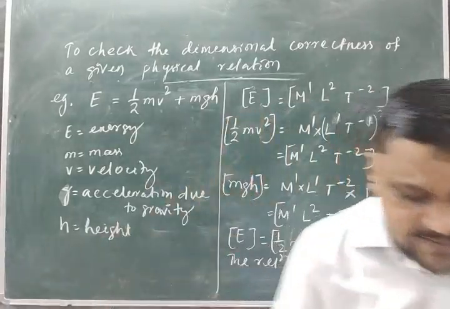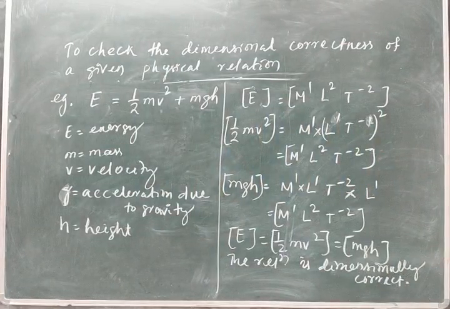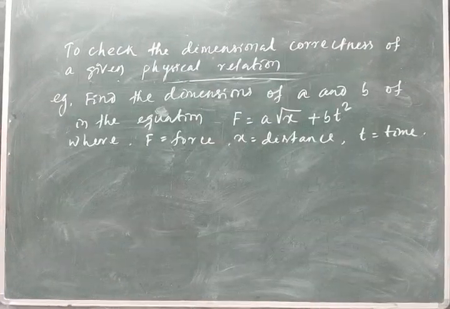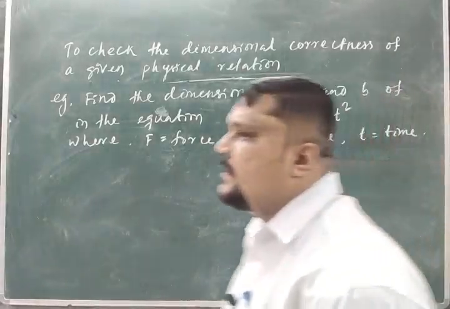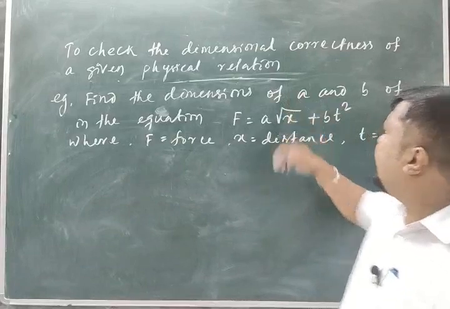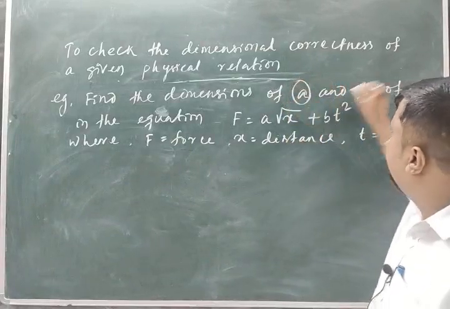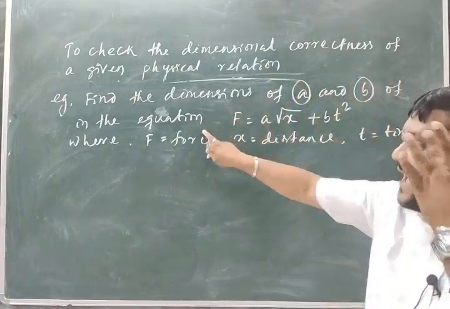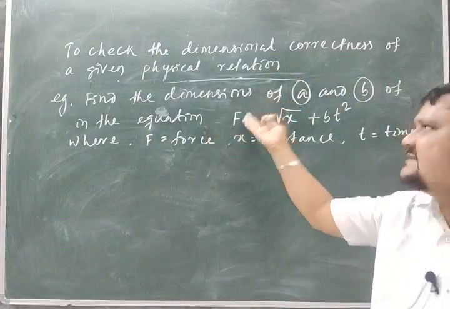Okay, let me write. Erase this one. Now read the equation. That is the question. Find the dimensions of A and B of the equation which is dimensionally correct.